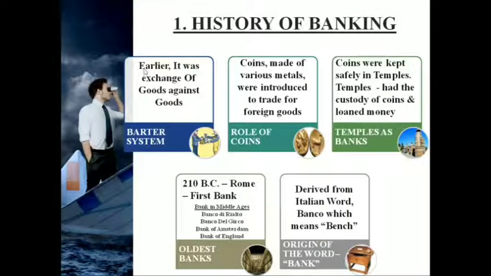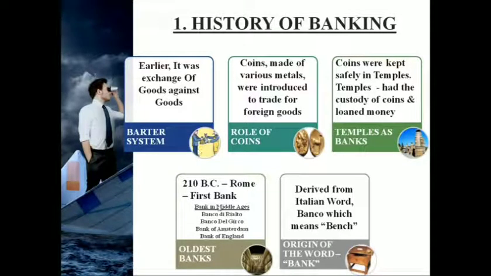So this is with regard to the history of banking. So first we didn't have any coins, we just had a barter system. Then we had the introduction of coins in various metals, which were basically used for trading of foreign goods. And temples in ancient times acted as banks. They basically performed two functions. One is the custody of coins, and the other one is that they loaned money.